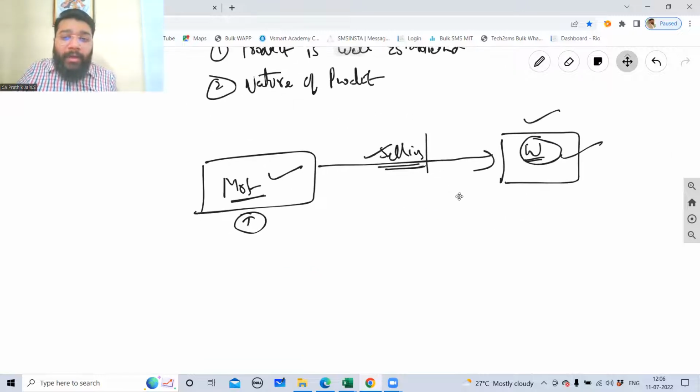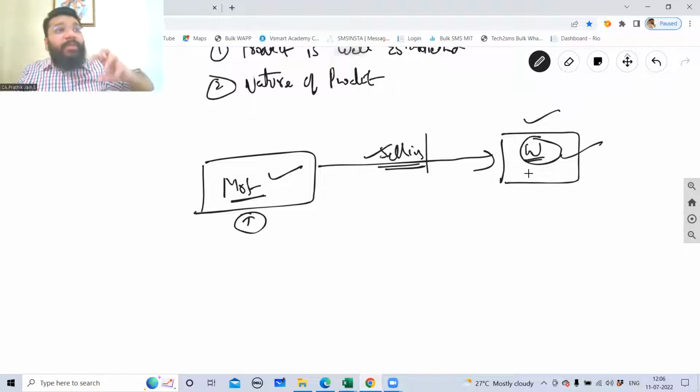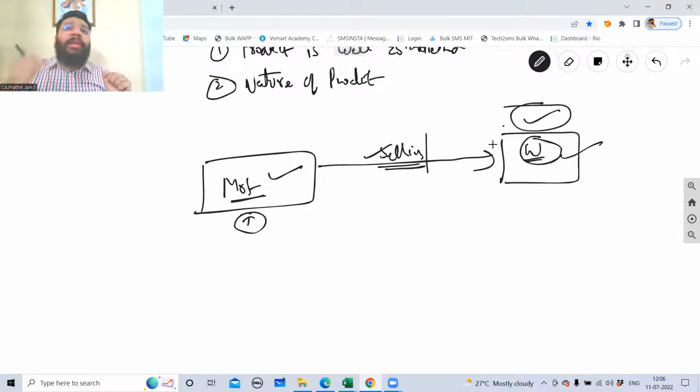But in case of a new product, what confidence do you have on that product? So first of all, if you ask this wholesaler to invest the money from his pocket, invest capital and then buy it, and above that, if you don't give the return policy, then this guy will not be interested. So if wholesalers are not interested, how will it reach the retailers? How will it reach the end customers? So there are certain business models wherein you have to give the goods on credit, plus you also have to give them a return policy option. So this is in case of a new product.